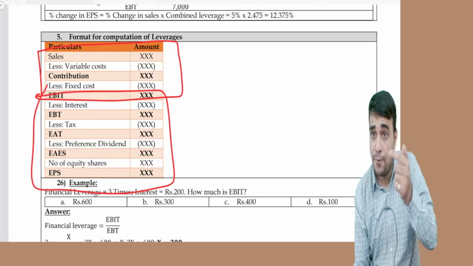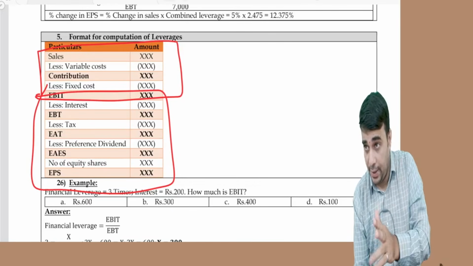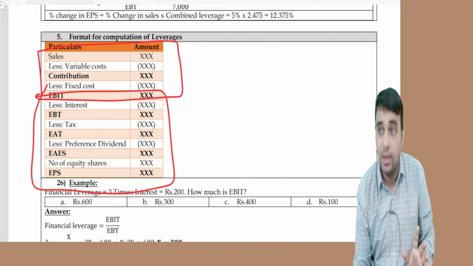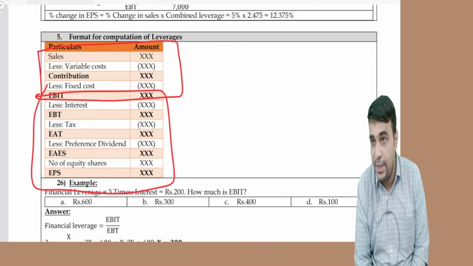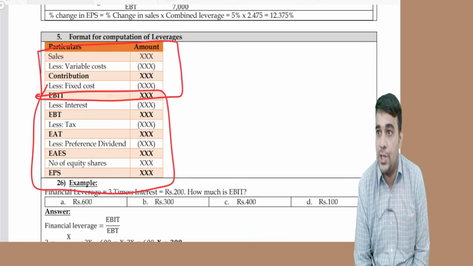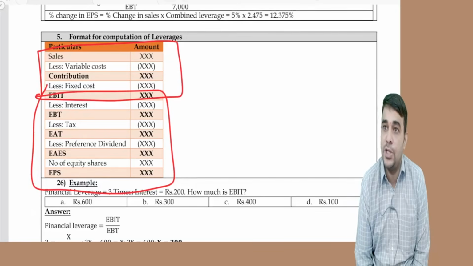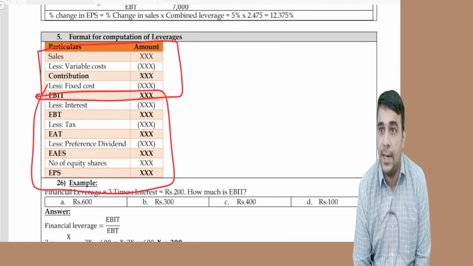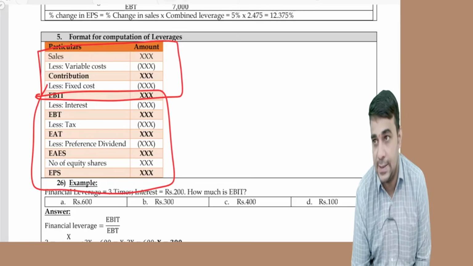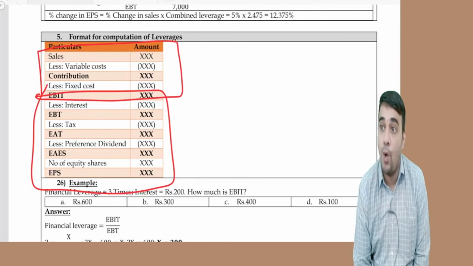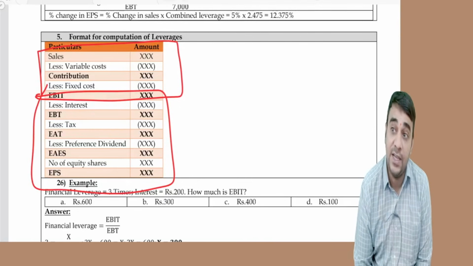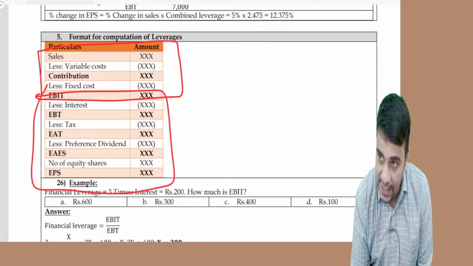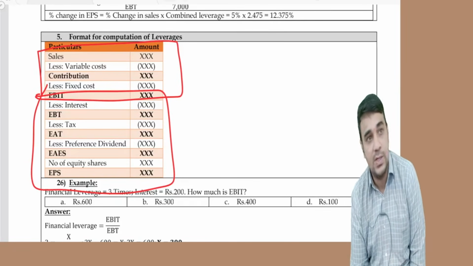Operating leverage, financial leverage, combined leverage measure that the rewards are going to be disproportionate to the efforts being taken. The reward can be measured through EPS, and it can also be measured through EBIT. For operating leverage, EBIT is the reward and the effort is sales. For financial leverage, the reward is EPS and the effort is EBIT. For combined leverage, the effort is sales and the reward is EPS.